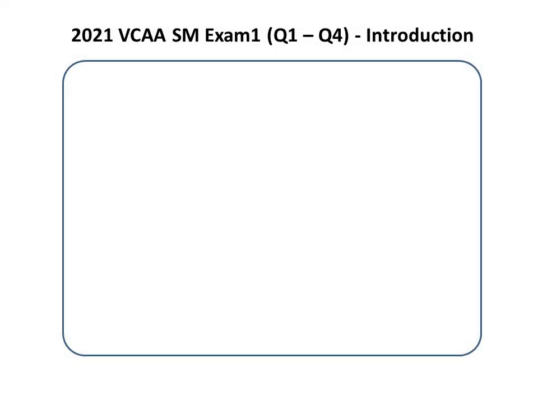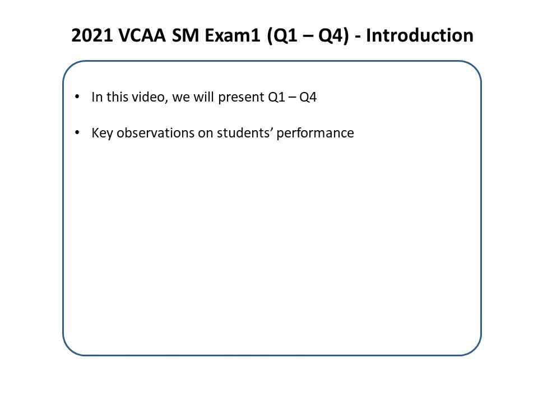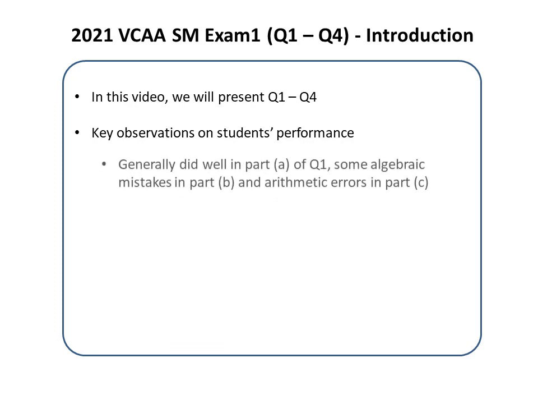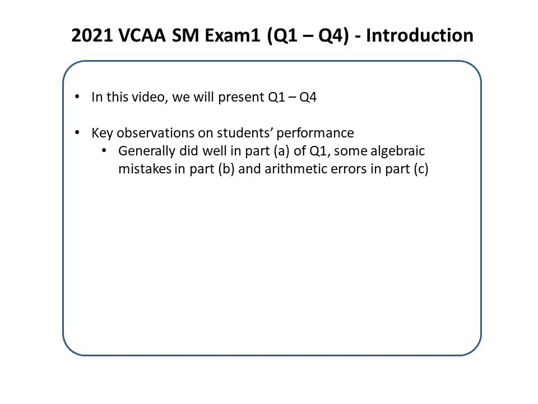Welcome to the first part of the VCAA Specialist Maths 2021 exam paper. In this video, we will present exam paper 1 questions 1 to 4. It is worth mentioning that students generally did well in part A of question 1. In part B, some students made basic algebra mistakes in presenting the final results. Meanwhile, some arithmetic errors were also observed in part C.